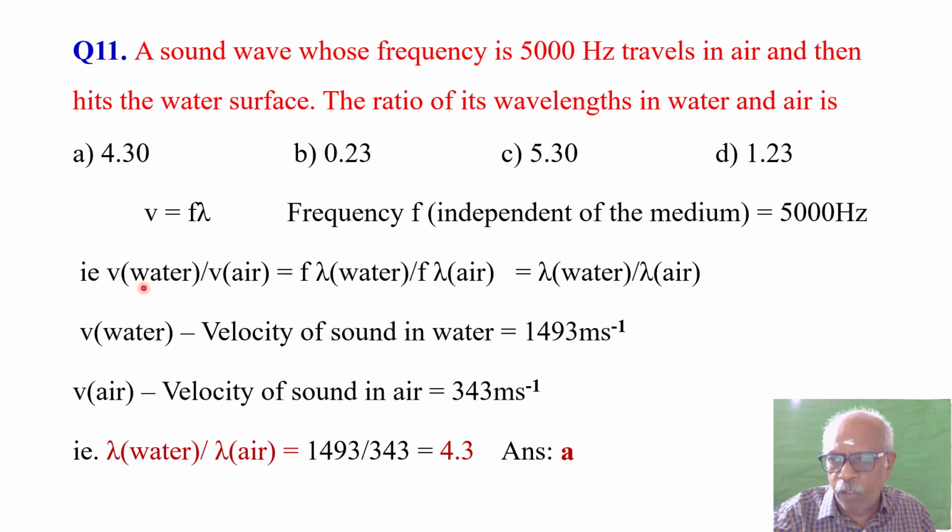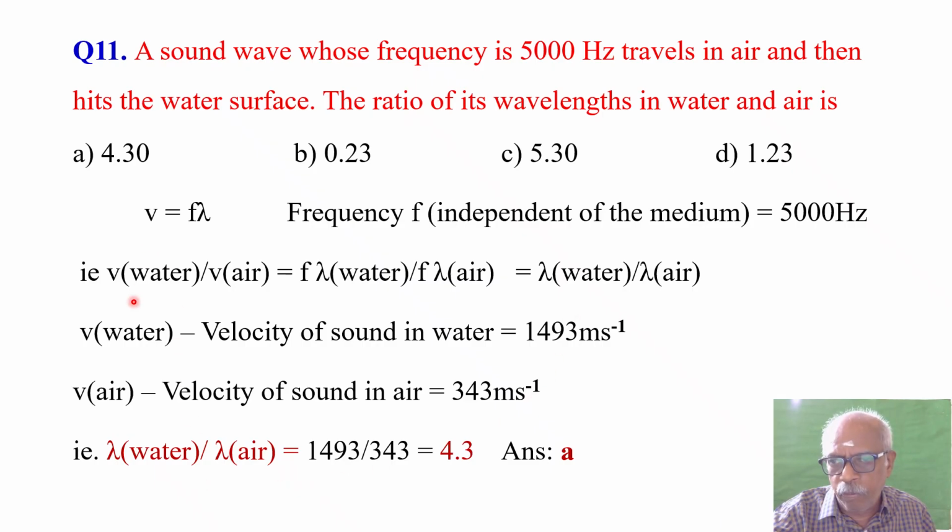So V water divided by V air. What is V water? Velocity of sound in water. What is V air? Velocity of sound in air. Velocity of sound in water is 1493 meter per second. V air, velocity of sound in air, is equal to 343 meter per second. These are the values given in your book, and you must remember all these things. Otherwise, it is hard to solve this problem. Okay, that's it. So now lambda.